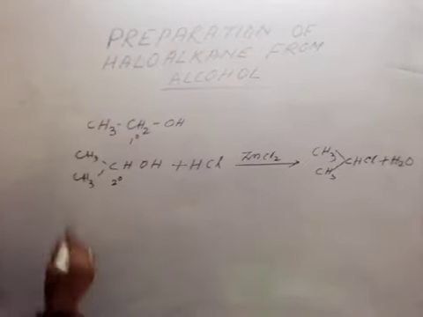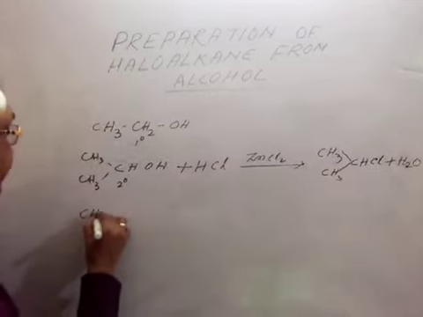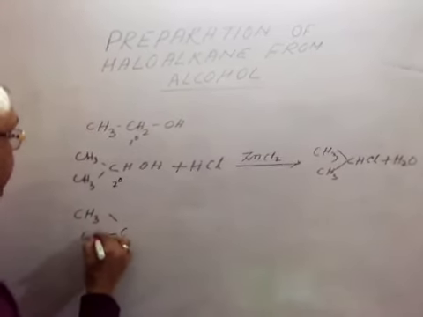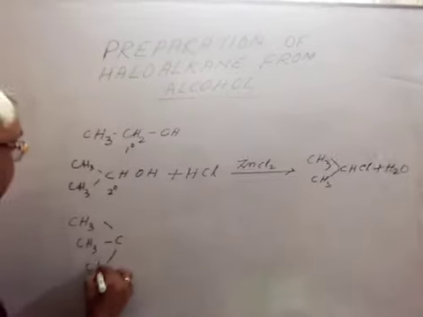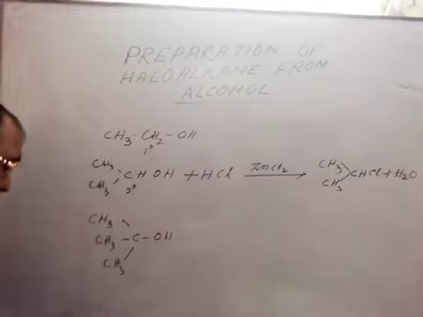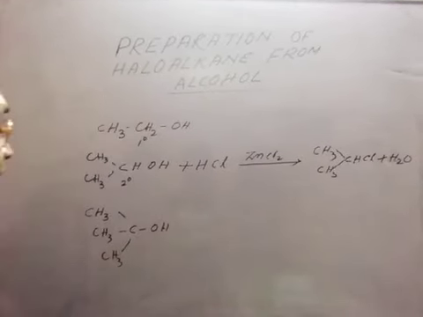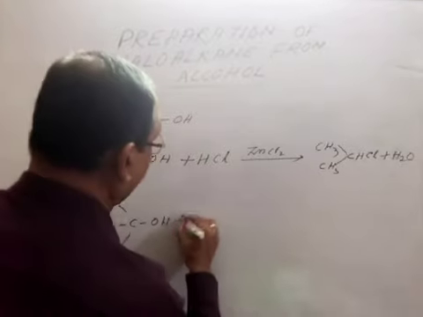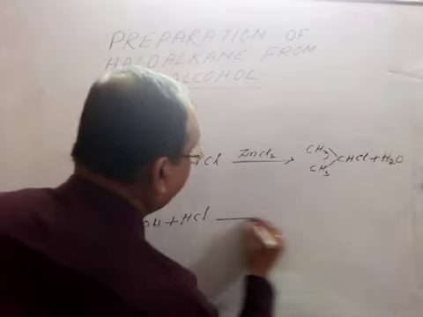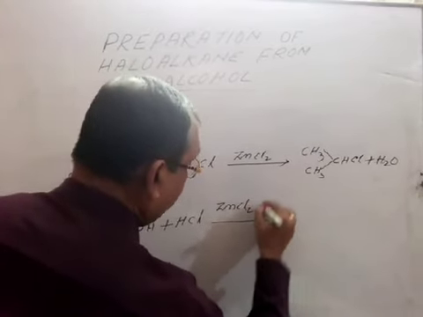But if we consider the 3 degree carbon, that is (CH3)3C-OH, this is our 3 degree carbon, and when it reacts with HCl, then ZnCl2 is not required.